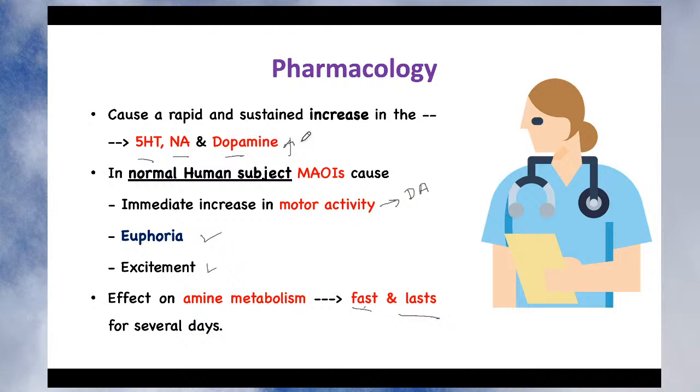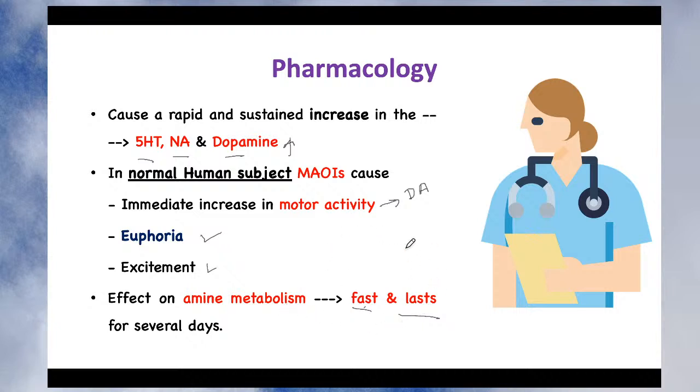So whatever enzyme is present in your brain will be completely inhibited unless and until new monoamine oxidase is synthesized by the body. The metabolism of noradrenaline, 5-HT, as well as dopamine will be inhibited by this drug. So what is the result of this?